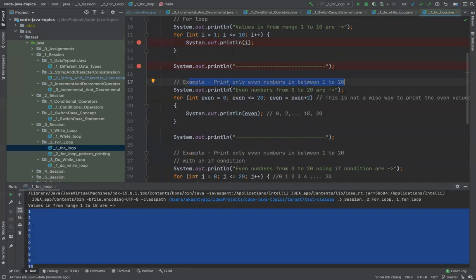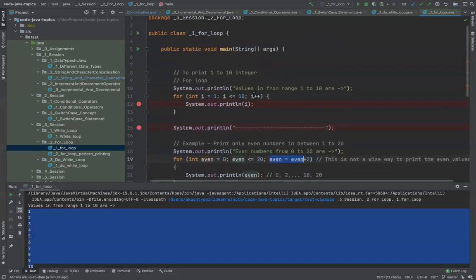Right now I only want to print even numbers between 1 and 20. Now this is where your logic comes in, right? Because a for loop is the thing which can iterate. That's all it does. But here the situation is, I want to write a program which only prints even numbers. So I have to think about where to start, at what point to end, what the condition should be, and how I should be incrementing.